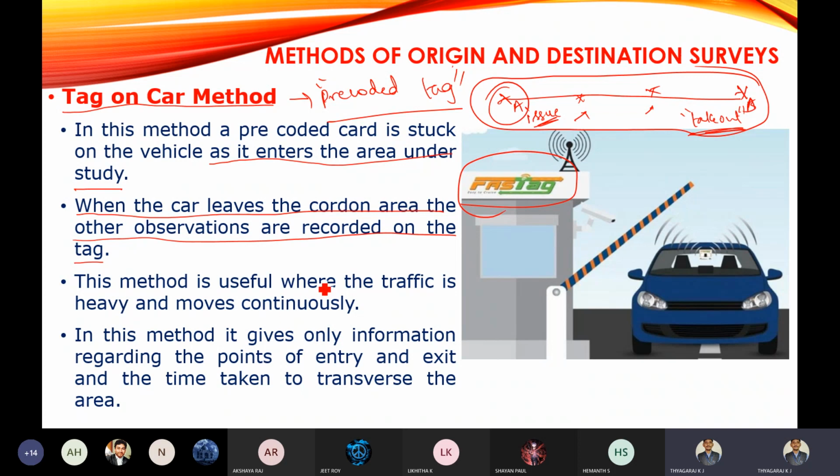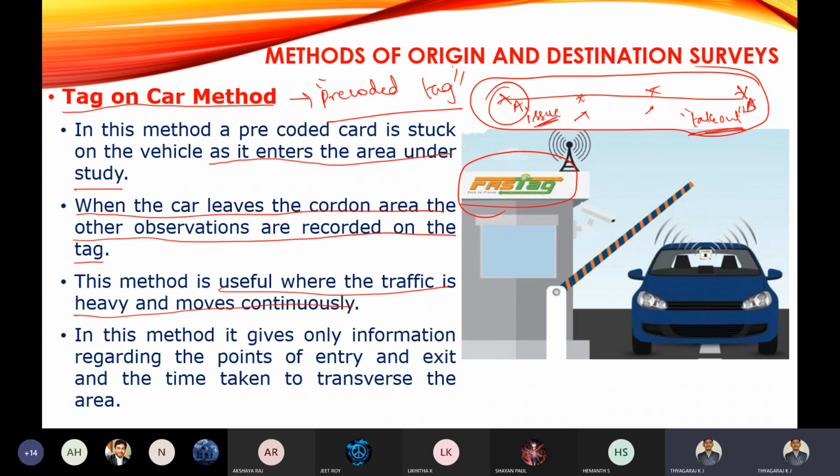This method is useful where the traffic is heavy and moves continuously, that is, when a large number of vehicles are moving without stopping. For example, on Hebbal flyover there is heavy traffic and continuous movement without any stoppages.